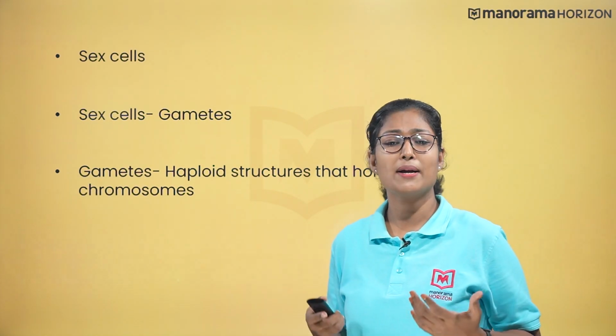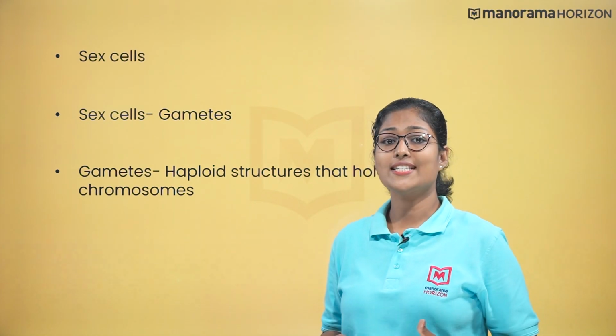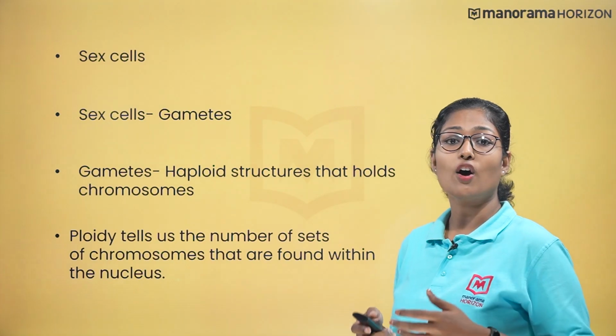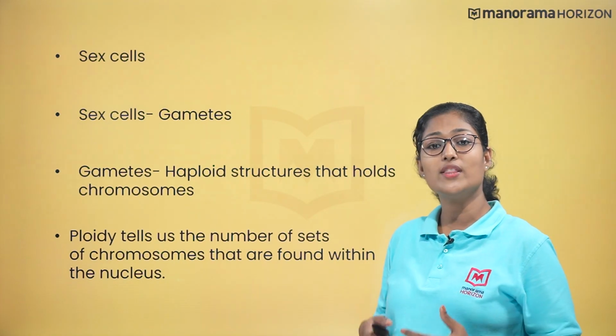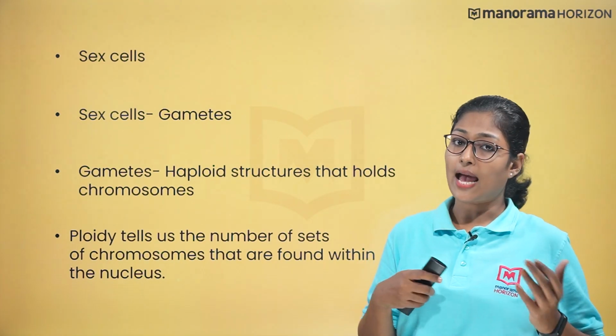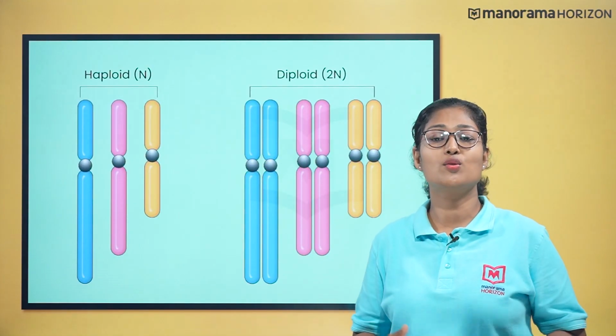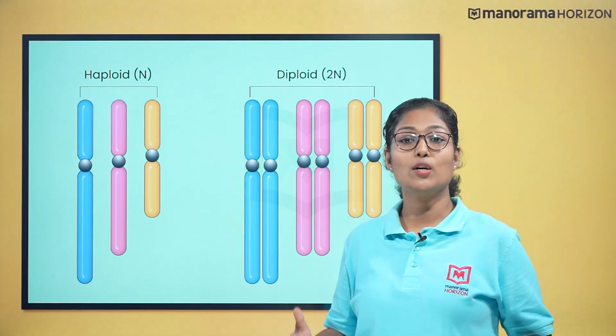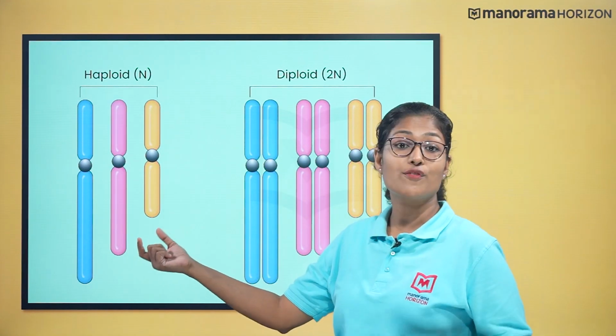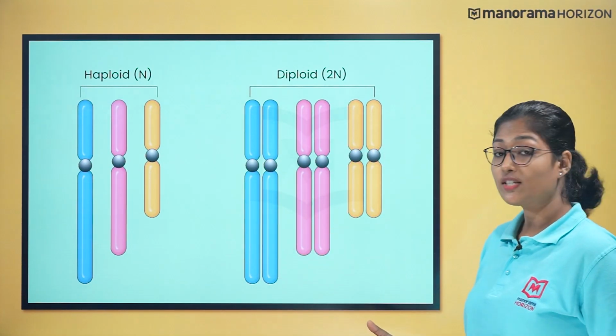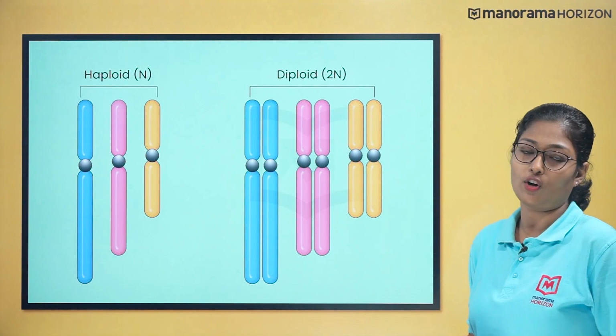What is meant by ploidy? Ploidy tells us the number of sets of chromosomes that are found within the nucleus. There are haploid and diploid forms. So what is the difference between these two? Haploid cells are those that have a single set of chromosomes, while the diploid cells have two sets of chromosomes.